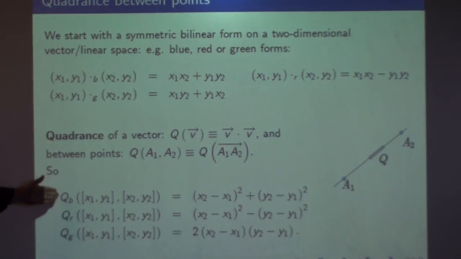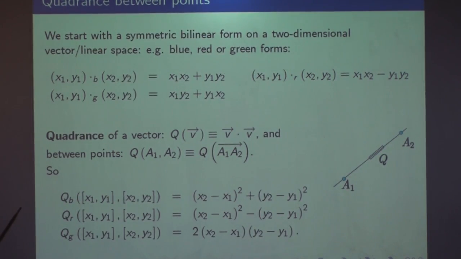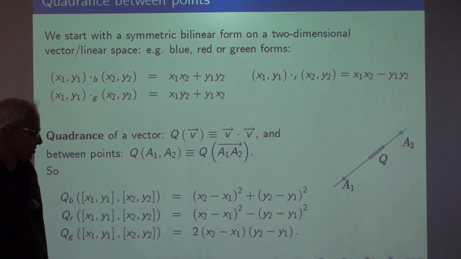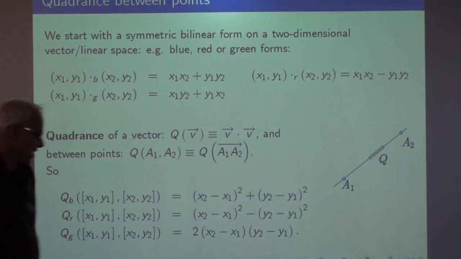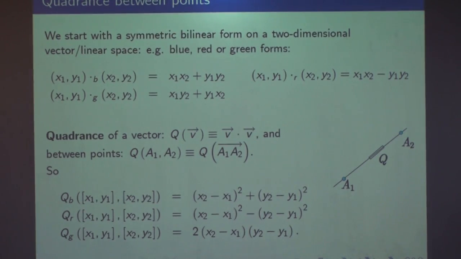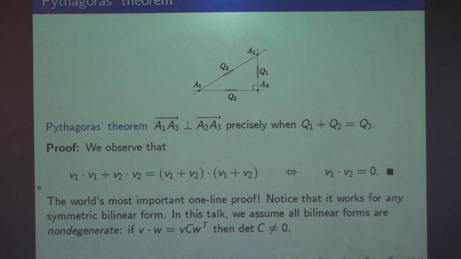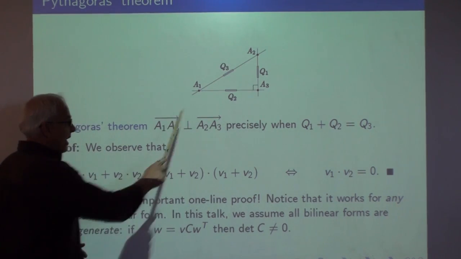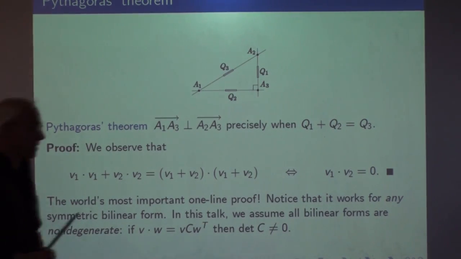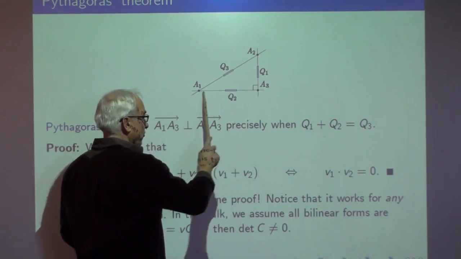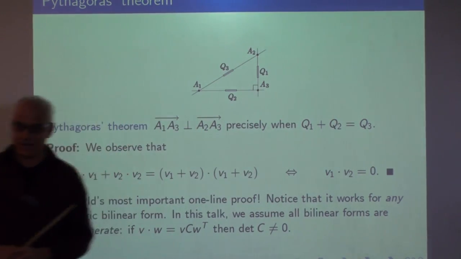All right, so in coordinates, this is what the quadrance between two points looks like. Just a familiar sum of squares, or maybe difference of squares. And in the green case, this perhaps somewhat unfamiliar product of differences. All right, so that's the quadrance between points, and we can now talk about the most important theorem in mathematics, which of course is Pythagoras' theorem. And here it is: if you have three points, A1, A2, A3, then A1A3 is perpendicular to A2A3 precisely when this quadrance Q1 plus this quadrance Q2 equals this quadrance Q3.